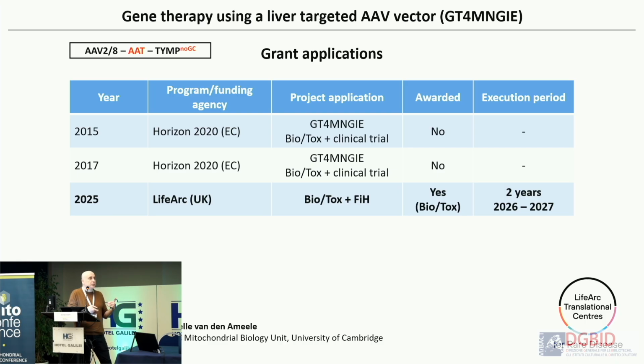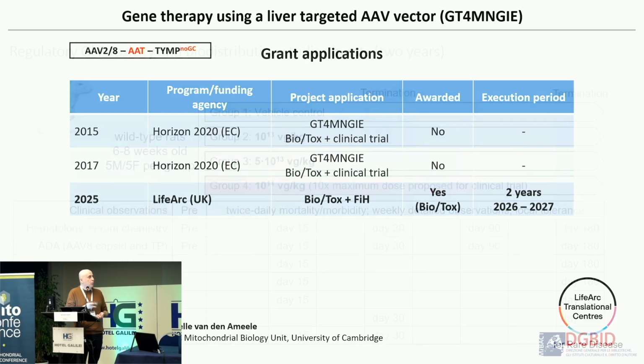Initially we also wanted to do a first study in humans, but in the end we were awarded funds to do the biodistribution and toxicity studies in rats, which you have to do in GMP conditions in order to demonstrate that your vector is safe.